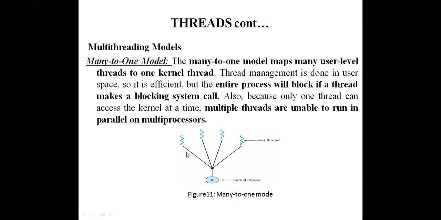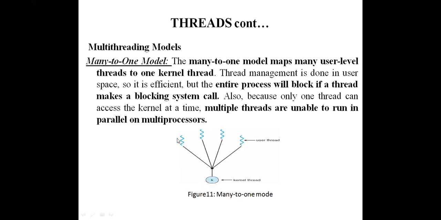For example, if one user level thread sends a block system call to the kernel, a block system call means the system call has to be run by the kernel. The system call code is not available in the user area. We already covered this in the system calls concept, right? All the system call code is available in the kernel area.